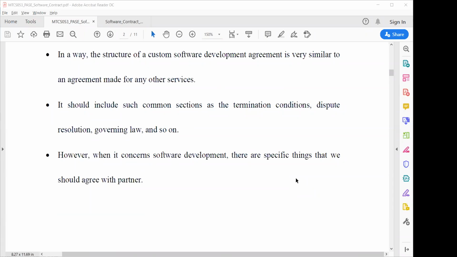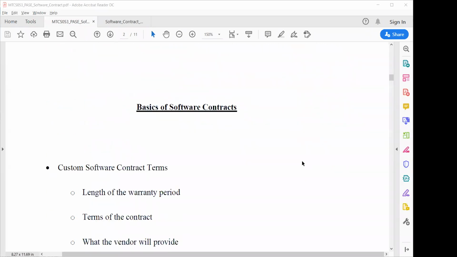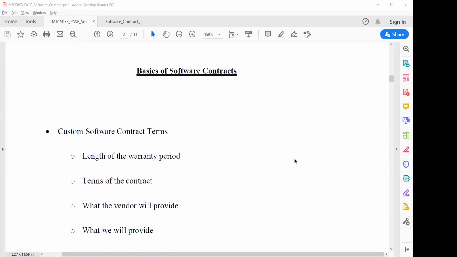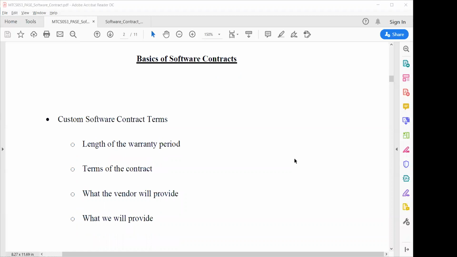In custom software development, there are specific things that we should agree on with the partner. So, basics of a software contract. Custom software contract terms: length of the warranty period. Suppose you are developing software, you must mention what the warranty of the software is. Warranty covers cases where your software crashes, or your software causes some type of hardware failure or some type of problem.